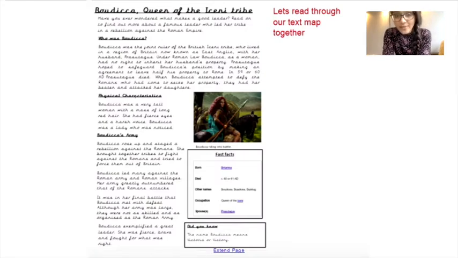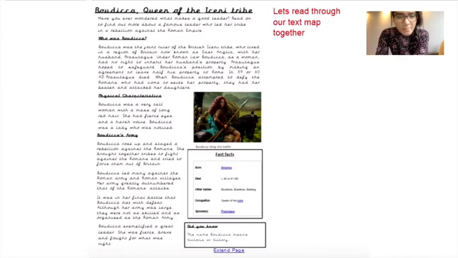Prasutagus hoped to safeguard Boudica's position by making an agreement to leave half his property to Rome. In 59 or 60 AD, Prasutagus died. When Boudica attempted to defy the Romans who had come to seize her property, they had her beaten and attacked her daughters. Physical characteristics. Boudica was a very tall woman with a mass of long red hair. She had fierce eyes and a harsh voice. Boudica was a lady who was noticed.